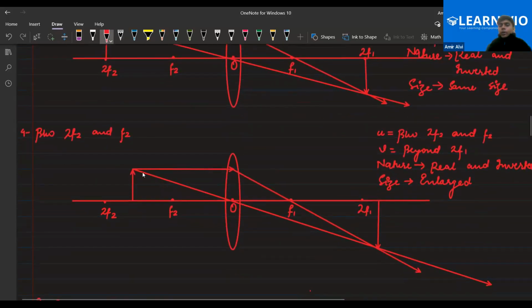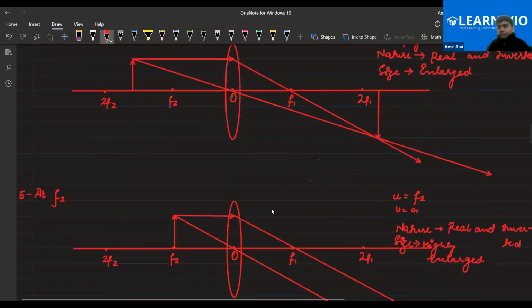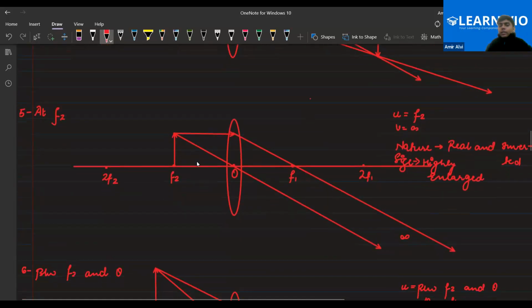Next one, the object is placed between 2f2 and f2. The image formed would be beyond 2f1 in larger size. So the image would be real, inverted and enlarged. Clear? The fifth case is when the object is placed at focus, the image formed would be at infinity. So the light rays will go parallel and the image would be real, inverted and highly enlarged. Clear?